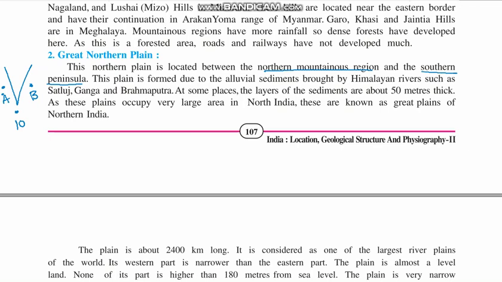This plain is formed due to the alluvial sediments brought by Himalayan rivers such as the Satluj, Ganga and Brahmaputra. The rivers flow and bring a lot of alluvial sediments, and that's why the plain is formed. At some places, the layers of sediments are 50 meters thick. As this plain occupies a very large area in North India, it is known as the Great Indian Plains, or the North Indian Plains.